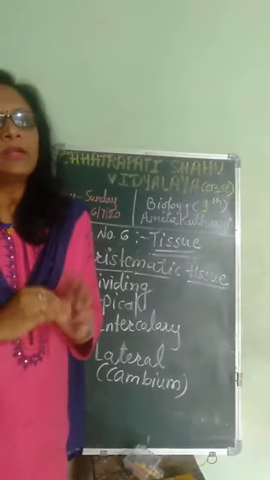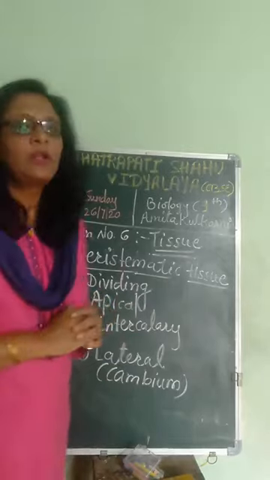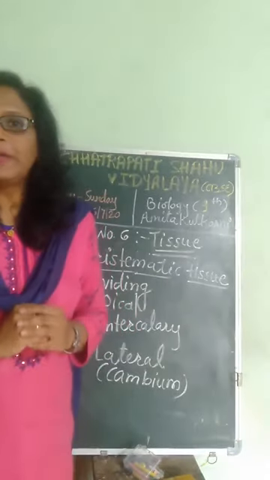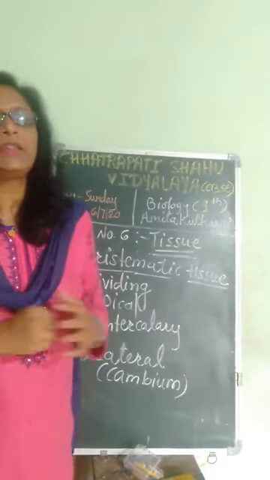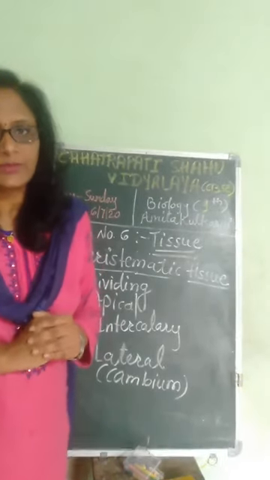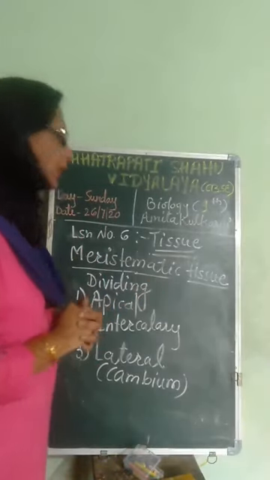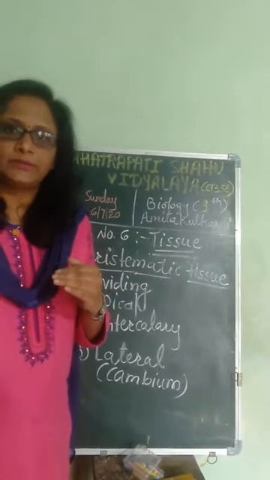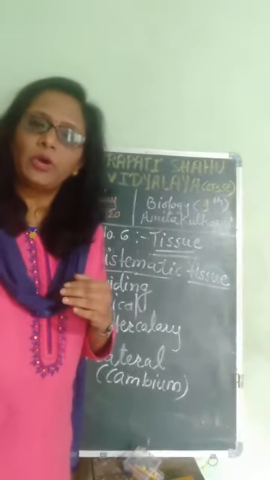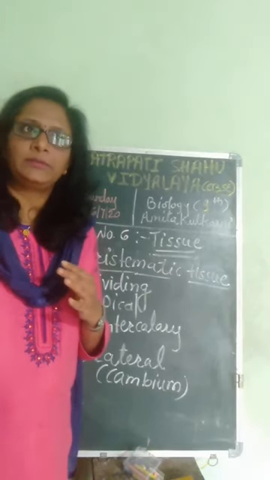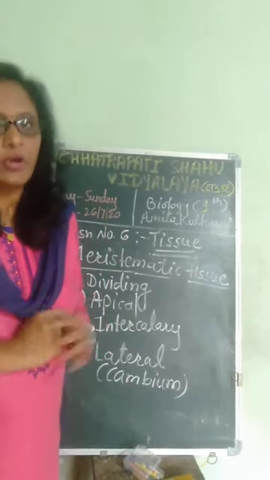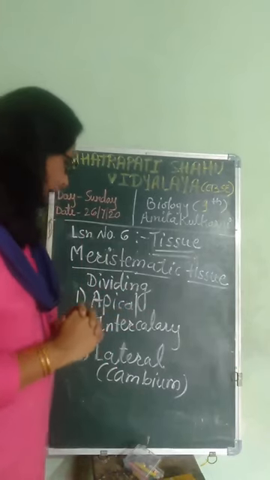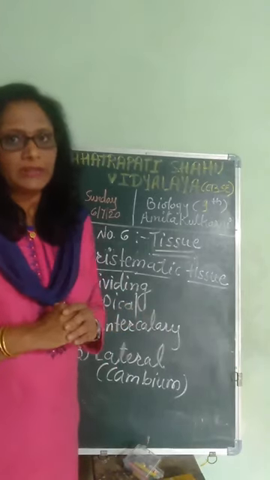So they are responsible for the growth of the plant, and they are present in the tips of roots and shoots. So they are called apical. Api means in the end, or at the endmost part of the plant. So they are apical.